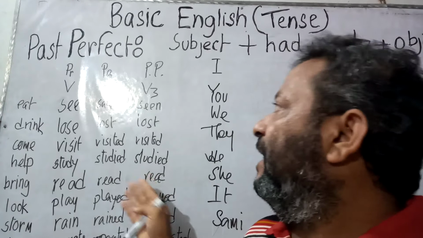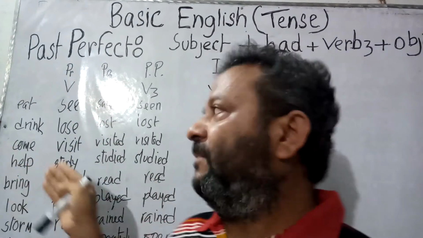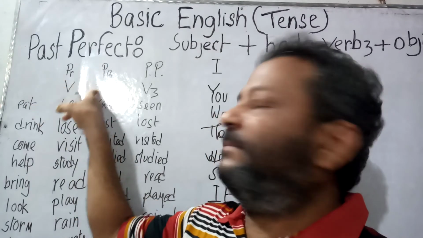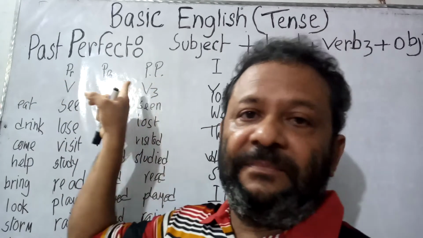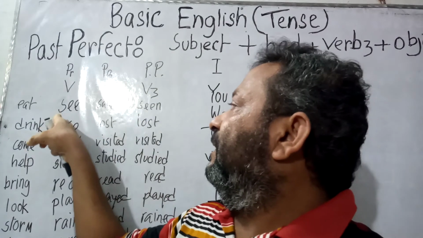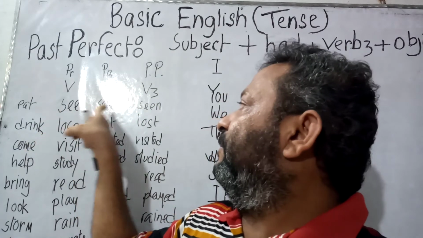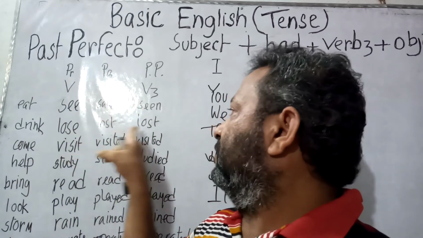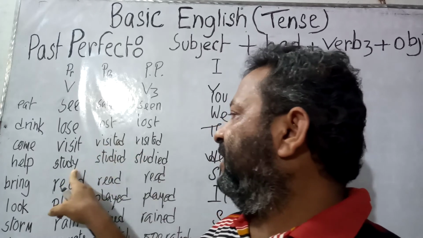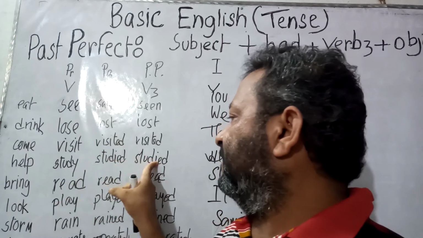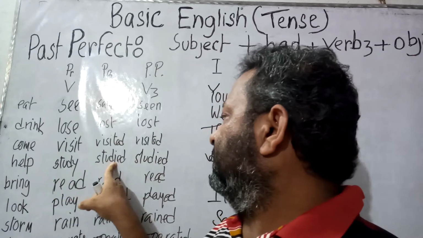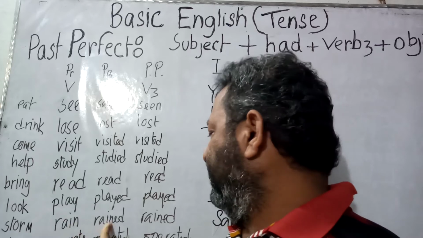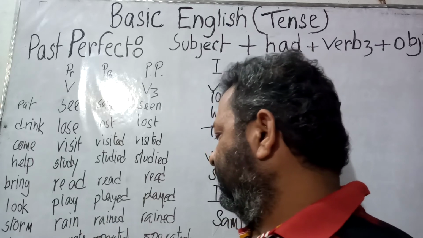At the beginning, I would like to show you some verb forms. These are verb, that is the present form of the verb, verb 2, the past form, and verb 3, the past participle form. Let us consider the verb see, verb 2 saw, verb 3 seen. See, saw, seen. Lose, lost, lost. Visit, visited, visited. Study, studied, studied. Read, read, read. Play, played, played. Rain, rained, rained. Operate, operated, operated.